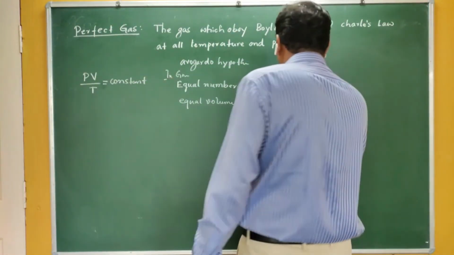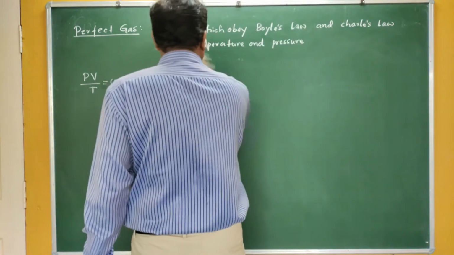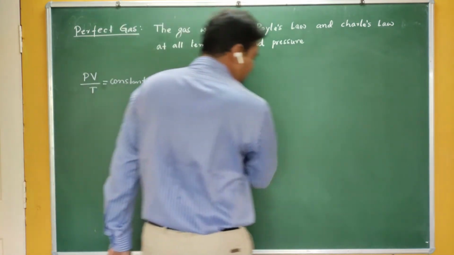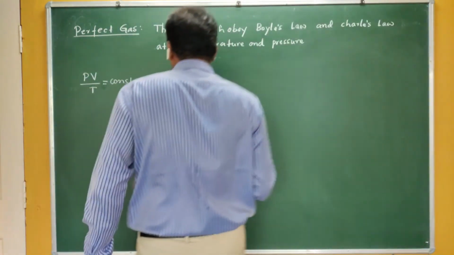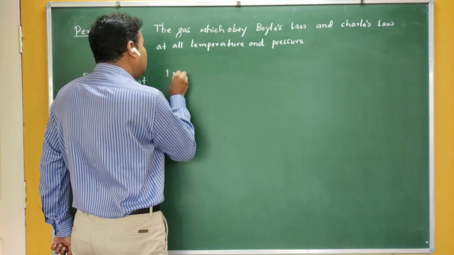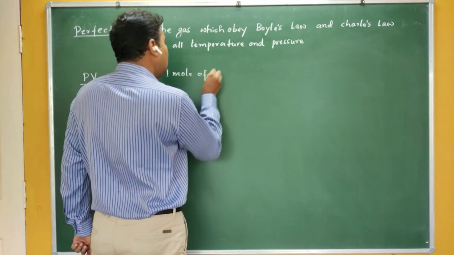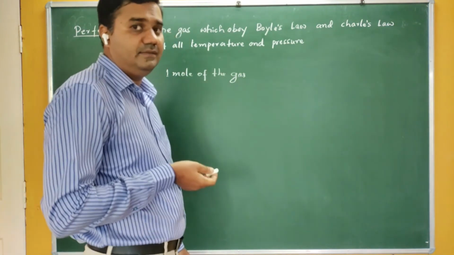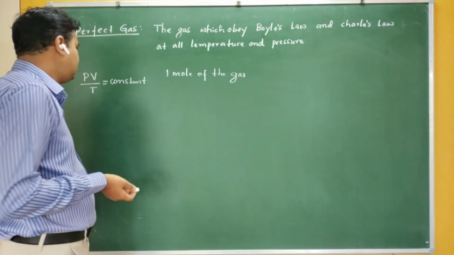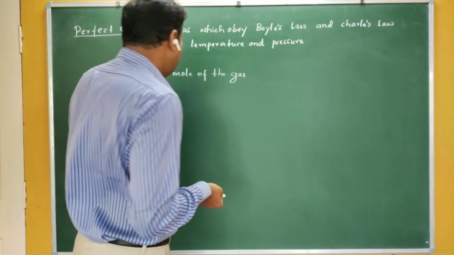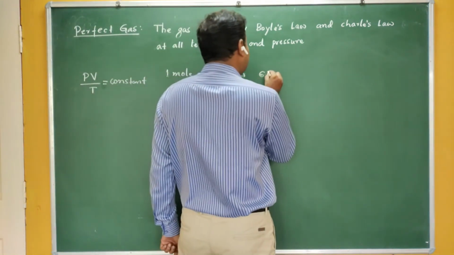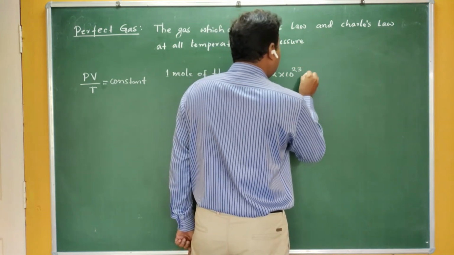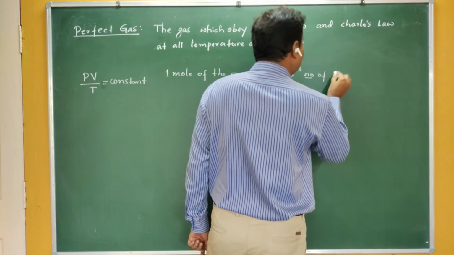If I use Avogadro's hypothesis and take an equal number of molecules, the better way is to take 1 mole. If I take 1 mole of the gas, for the sake of discussion, for the calculation of the value of the constant, I am taking 1 mole of the gas. 1 mole of the gas means the same as the Avogadro number, that is 6.02 into 10 raised to 23 gas molecules.